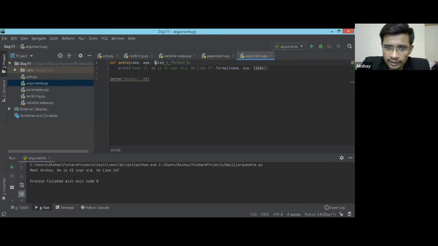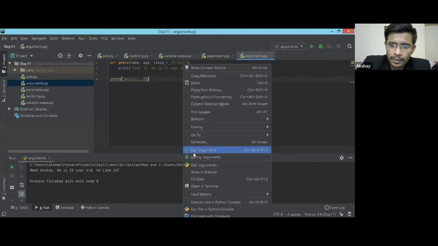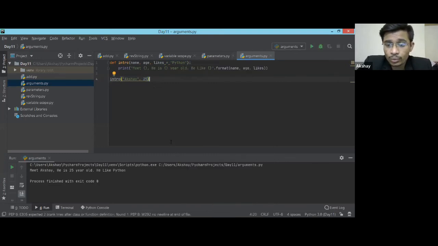So even though there are three parameters over here, if I pass only two, this code works. It's because I used a default argument. Even if I do not pass anything over here, it will by default consider likes as Python, because I have mentioned it over here.